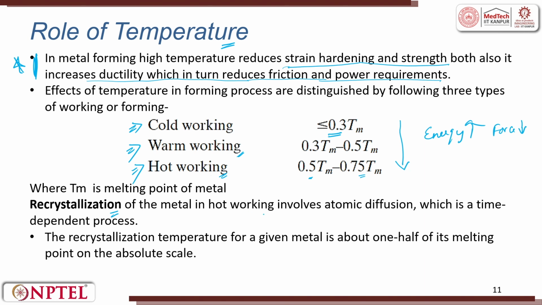Recrystallization of metal in hot working involves atomic diffusion, which is a time dependent process. The recrystallization temperature for a given metal is about 1/2 of its melting point on the absolute scale. So, we try to play around with the recrystallization temperature.